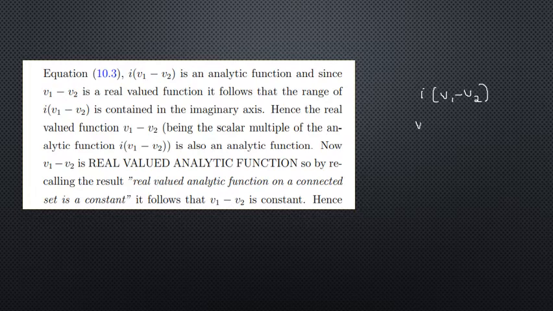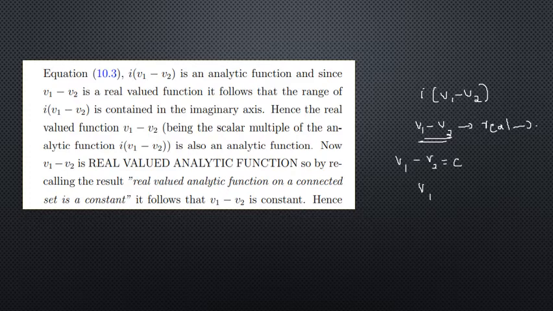If this is an analytic function, then what should v1 minus v2 be? This is a real valued function. Hence the real valued function is also analytic. Now v1 minus v2 is a real valued function. So by the result, a real valued analytic function on a connected set is a constant. So v1 minus v2 should be a constant.